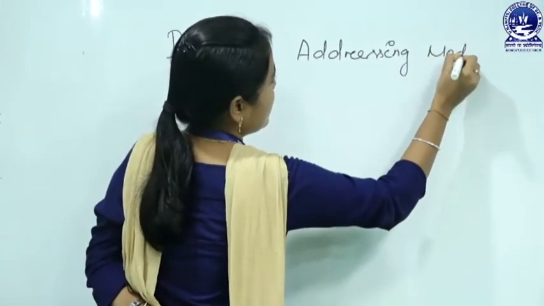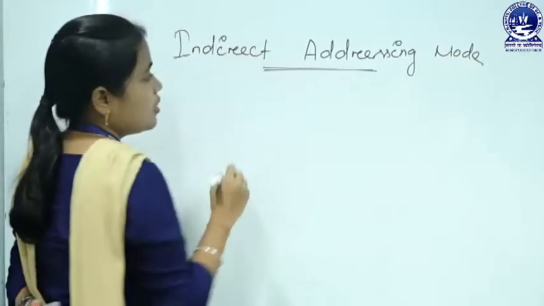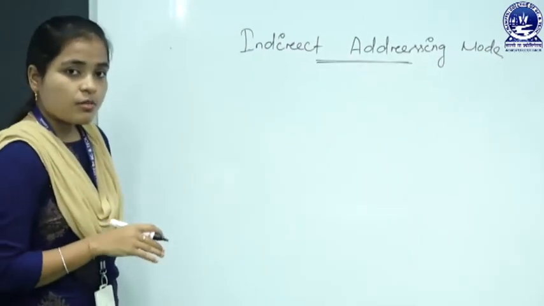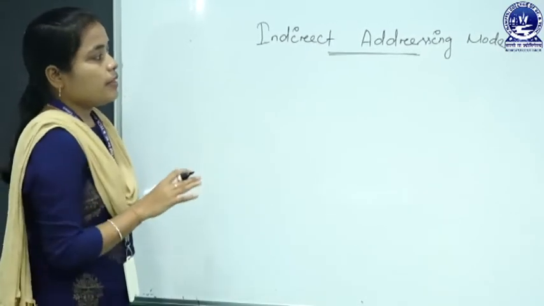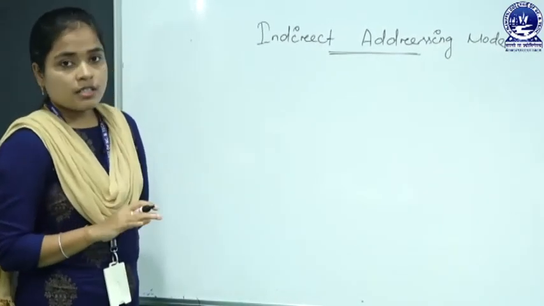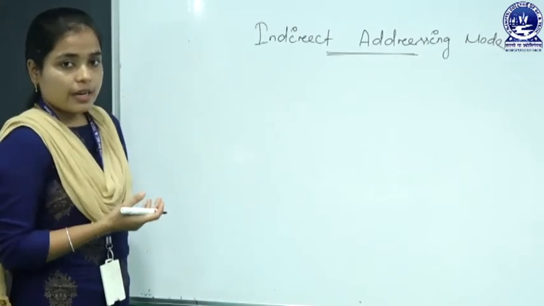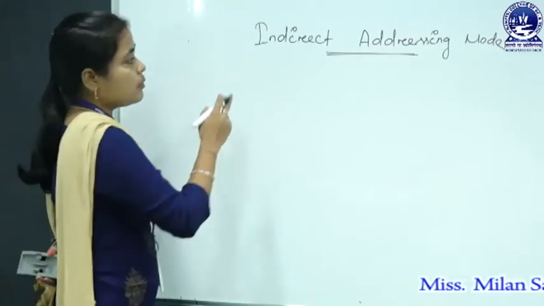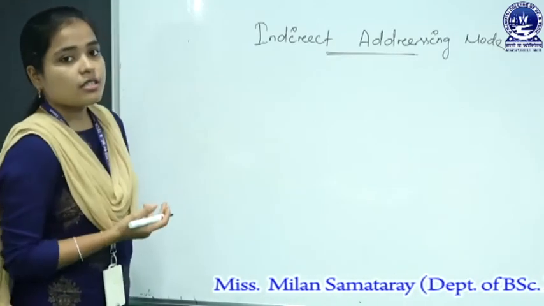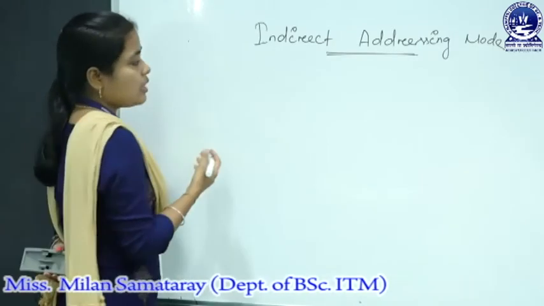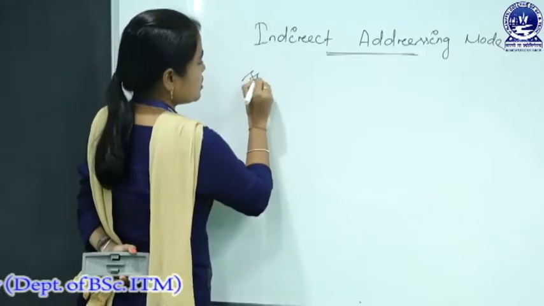Immediate addressing mode is an example of absolute addressing mode, or you can simply call it direct addressing mode. We are directly giving the value of the operand in the instruction, but here we are using the indirect concept. Let us see how. What is the syntax?